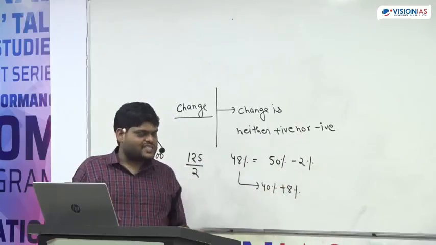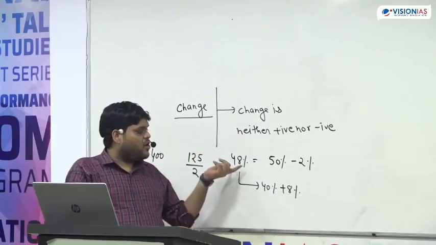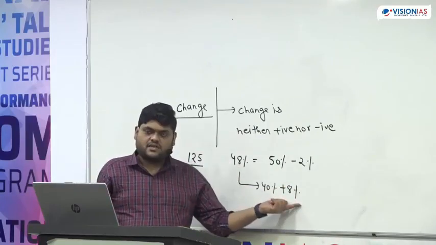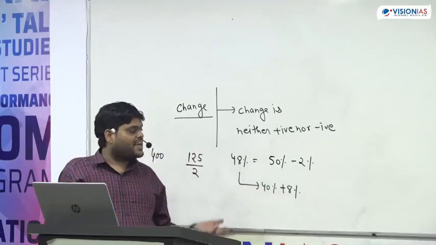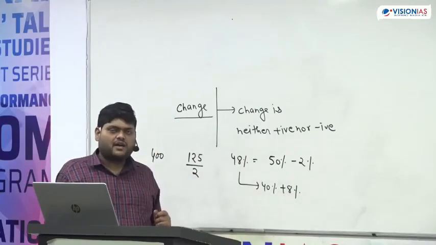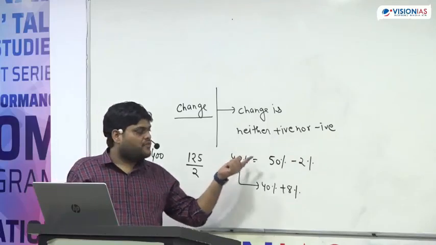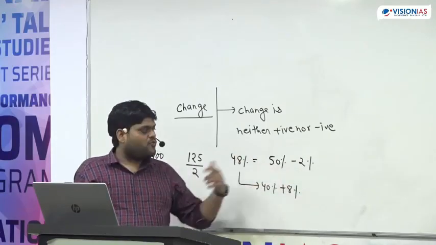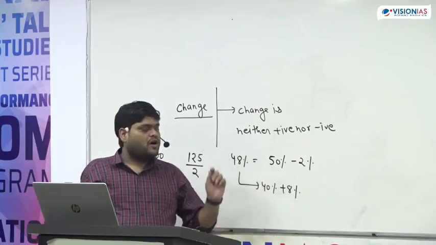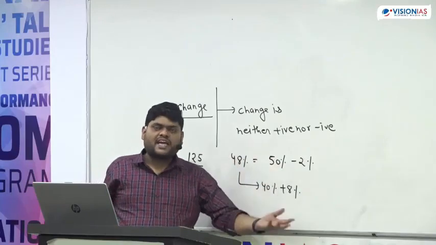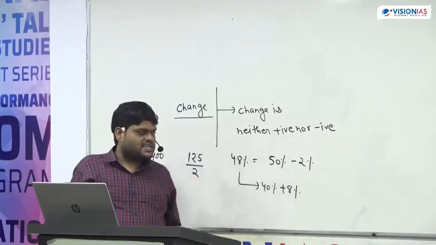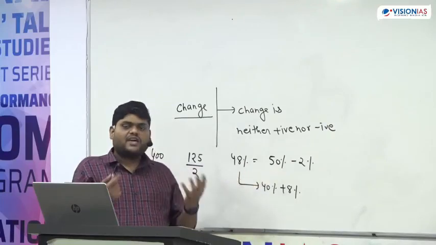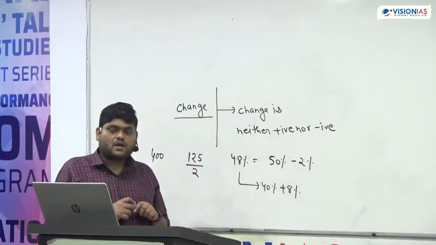That's why I ask you, don't become a stereotype. You have to always go like this. Use your brain and we can solve it in a much easier way. Like 48%, we can simply find out 50% minus 2%. And why 50%? I told you, finding out 50% of any number is very easy. And why is it easy? Because simply we can divide by 2.